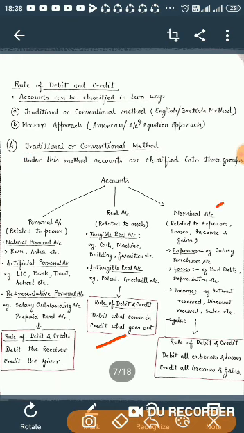Third category is nominal account. Nominal account is related to expenses, losses, income and gains. Expenses such as salary, purchases, etc. Losses such as bad debts, depreciation. Income such as interest received, discount received, sales, etc. And the rule for nominal account is debit all expenses and losses, and credit all income and gains. So this is what we discussed yesterday.